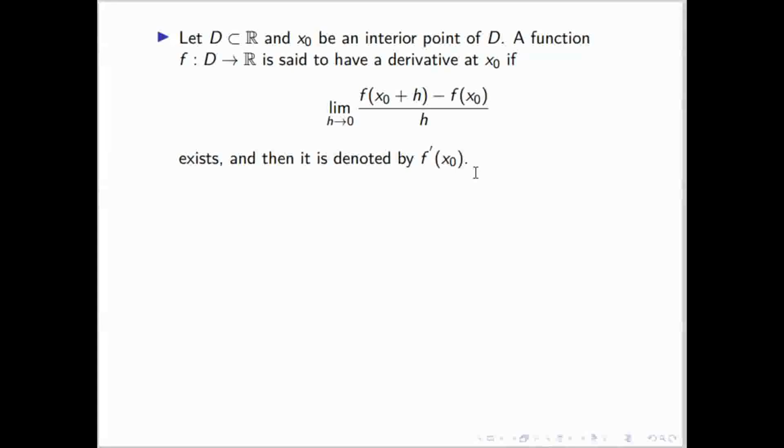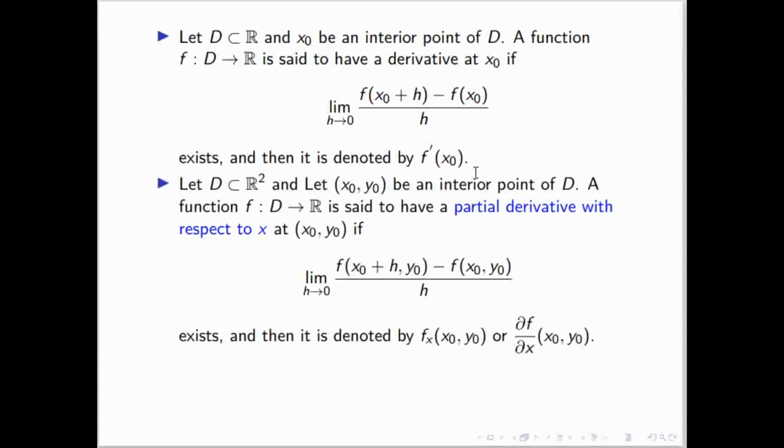Now, something similar to that, we will define the derivative in two variables. Here D is a subset of R2 and the function is from D to R. Here we are defining the derivative with respect to x.